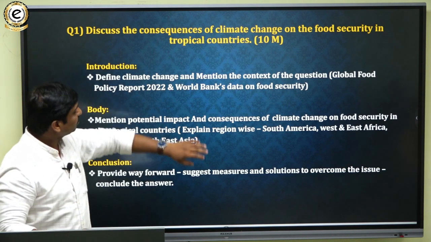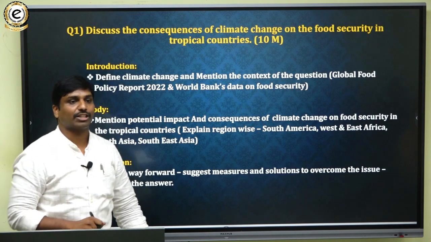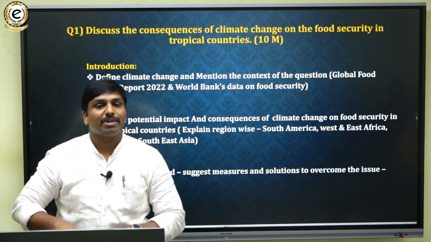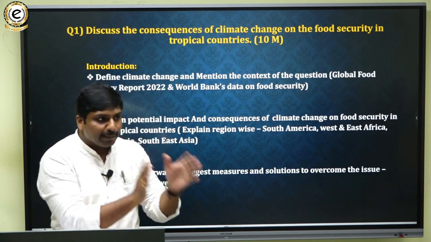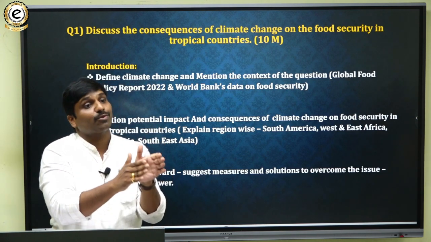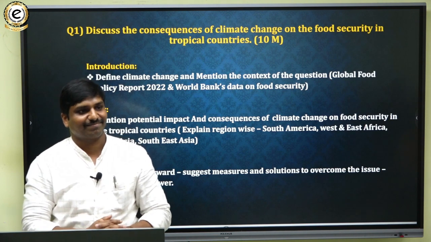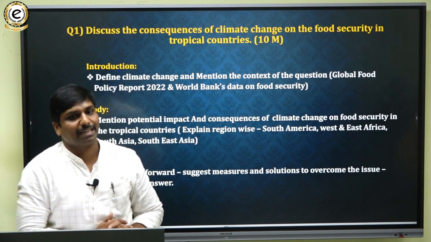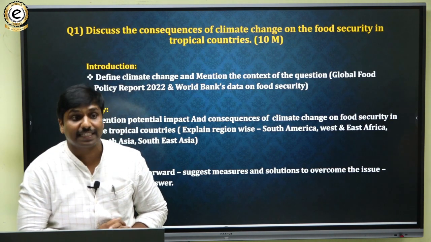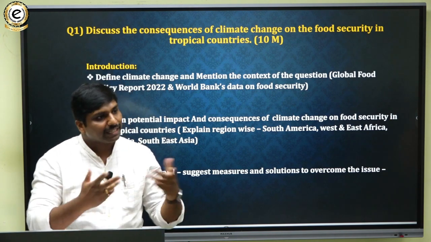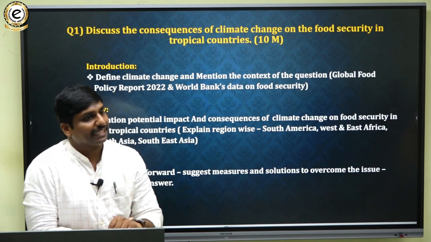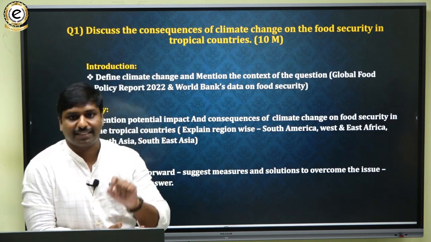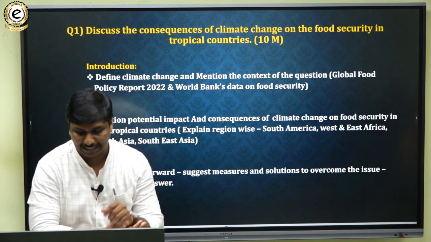That's how these points should be mentioned in the introduction, so that the examiner will get a view that the student has understood the theme of the question and has also understood the relevance of the question, when we know why the question has been asked. If you are addressing that in the introduction itself, that gives a different impression of the student to the examiner. So we have to do that. Okay, so that is one important aspect.